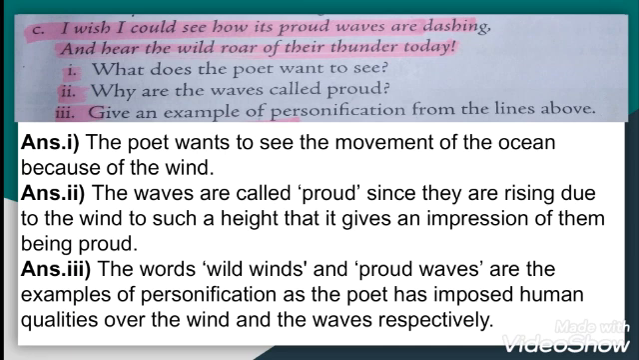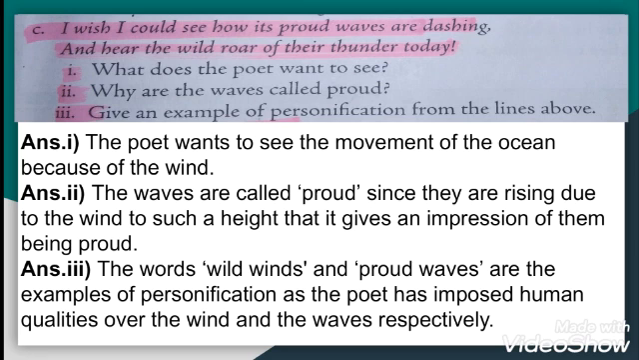So here also we need to find out the example of personification from this poem that the poet has used. The words wild winds and proud waves are the examples of personification, as the poet has imposed human qualities over the wind and the waves respectively. We can't generally say that the winds are wild. We have just given the human quality to the wind that it has become wild. The blowing of the wind has become wild. It means we are giving the human quality to the wind.